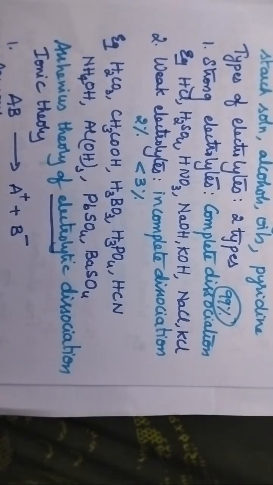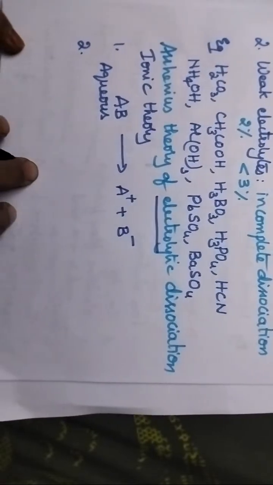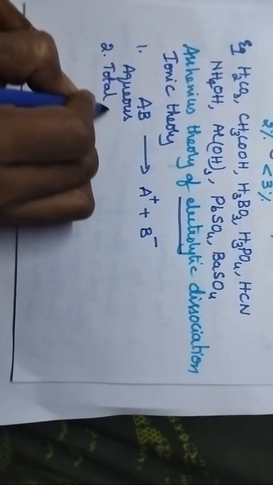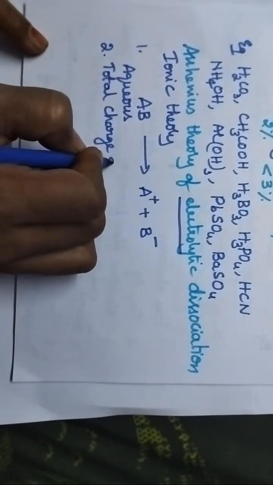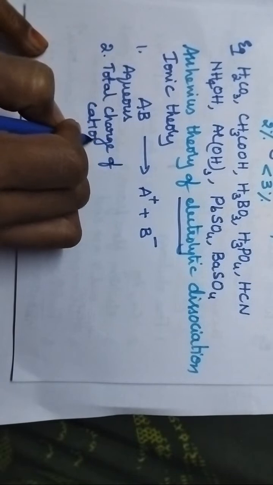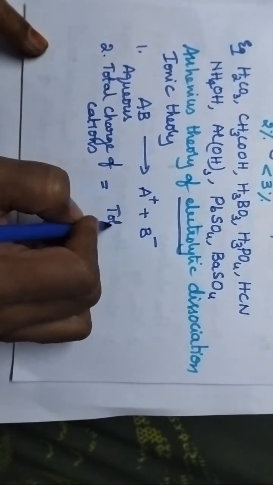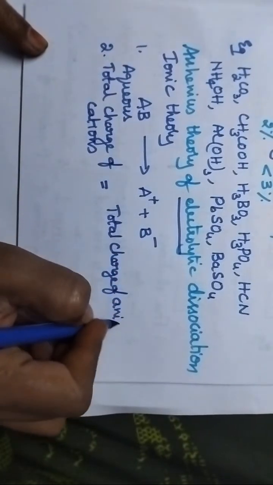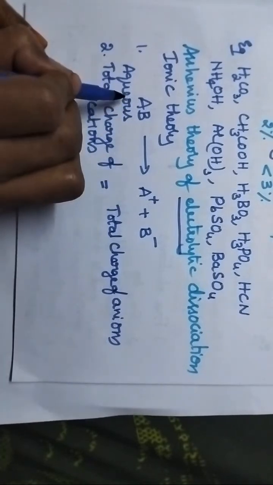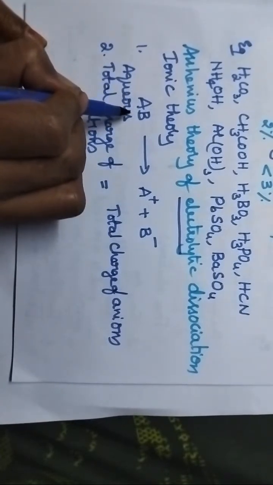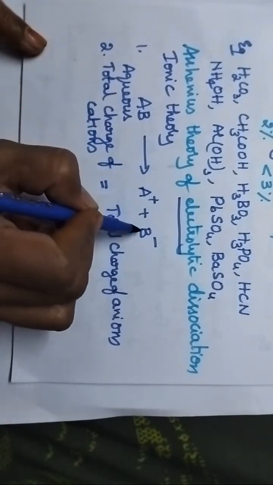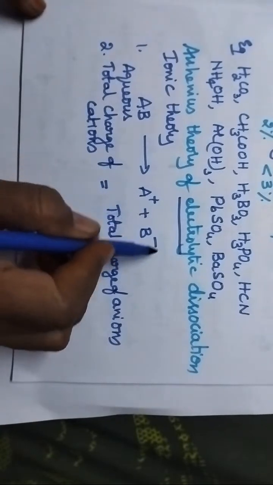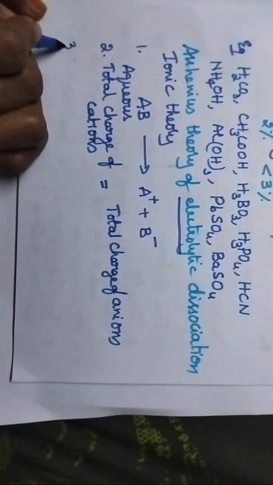And always remember that the total charge of cations is always equal to the total charge of anions. Whenever an aqueous electrolytic solution is taken, it dissociates to give cations and anions, and the total charge on cations is exactly equal to the total charge on anions.